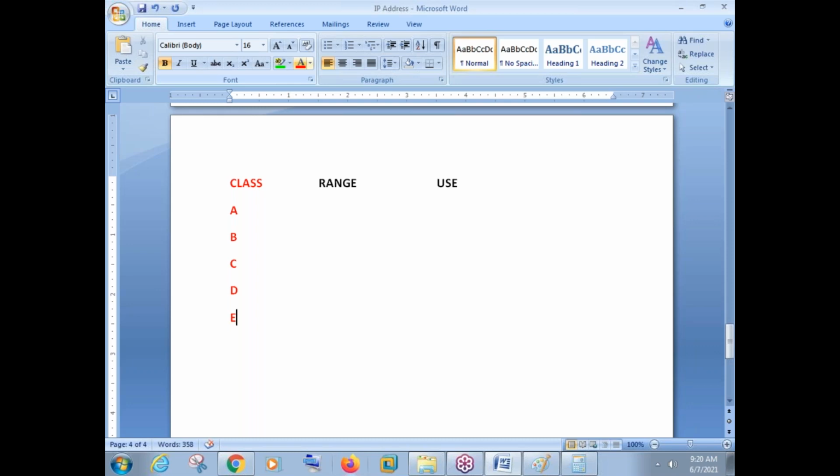Why they are divided into 5 classes will take one class for us to understand; we will see that tomorrow. But as of now, what are the ranges? Class A range is 1 to 126.